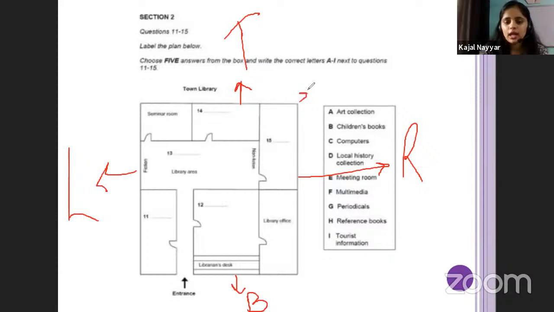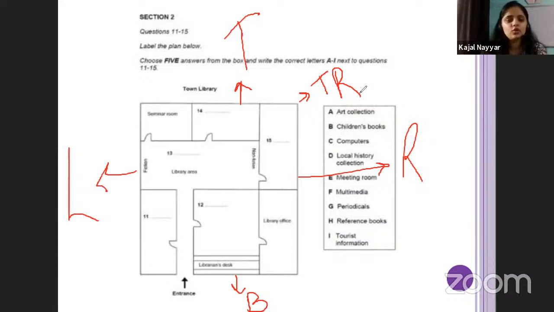Now here write top right. A lot of times they say that it is located on the top right corner of the map, or on the top right corner of the building.